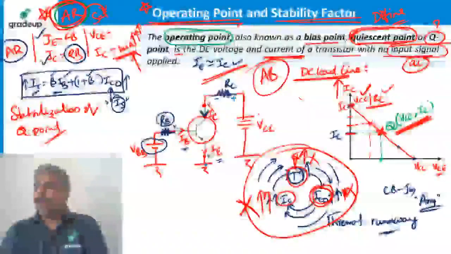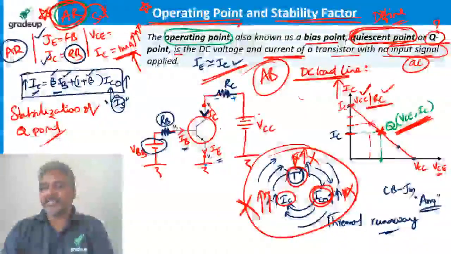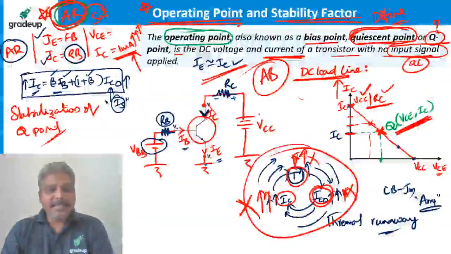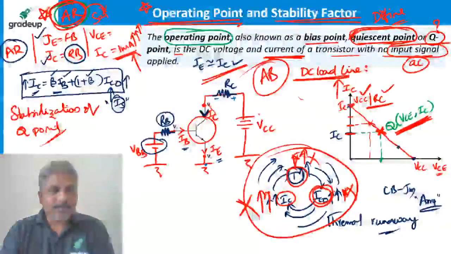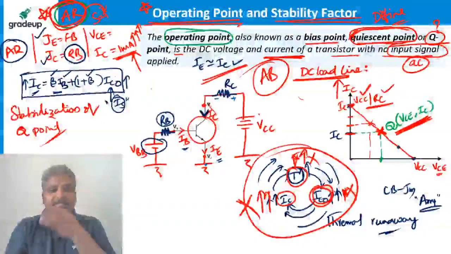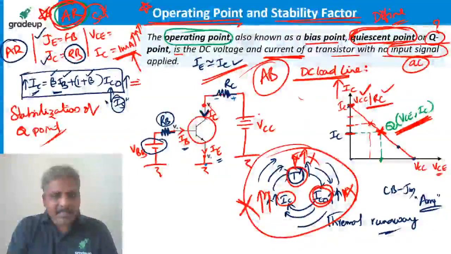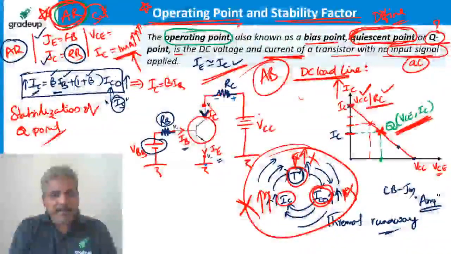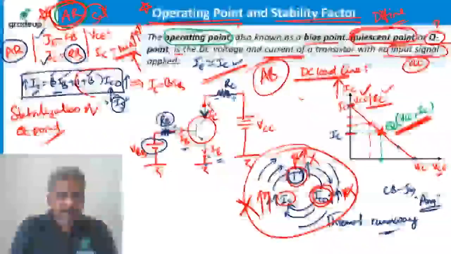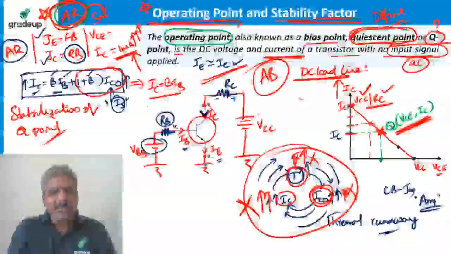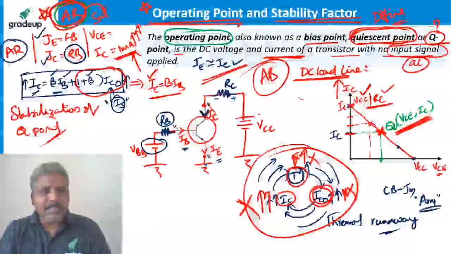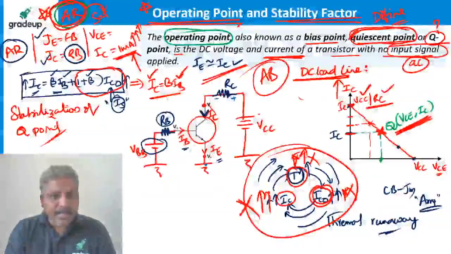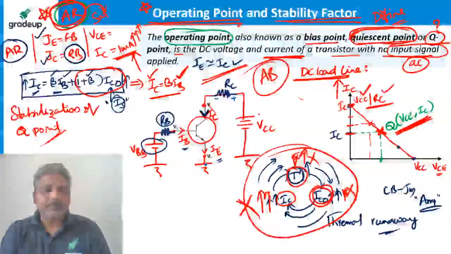Got it? So Harshavardhan is asking, sir, is the collector current a leakage current then? No, definitely not. This current equation, generally we write it as IC equal to beta times IB. If I neglect this term, it is just beta times IB. So collector current in a BJT in active region depends on base current, not on leakage current at all, where base current is not minority carrier current.